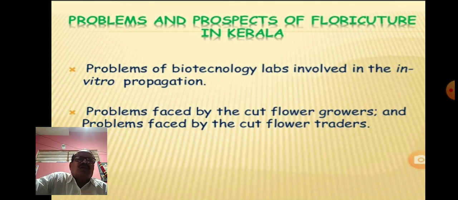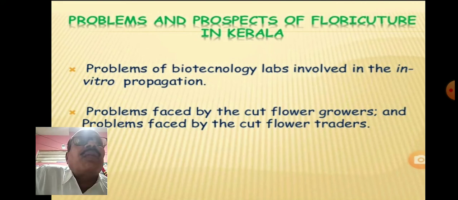Even though there are problems in floriculture, what are these problems, and what are the future perspectives of floriculture? It is studied in one of the states, Kerala: the problems of biotechnology labs involved in in vitro propagation.